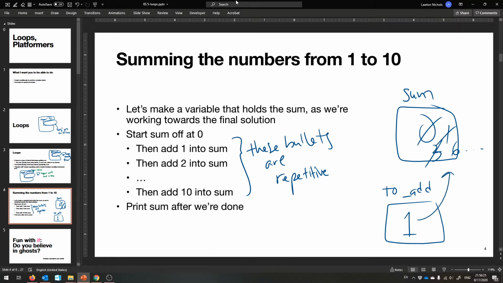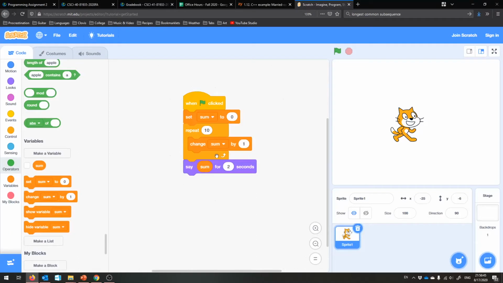And then we'll add it to sum. And then we'll change it to 2. Then we'll add it to sum. Then we'll change it to 3. Then we'll add that into sum. And that's the way we can get the numbers from 1 to 10 into sum. Sum we need to not change. We'll change to add, and then we'll add into sum. So that is hard to explain with words, so let me just show you how this will work.